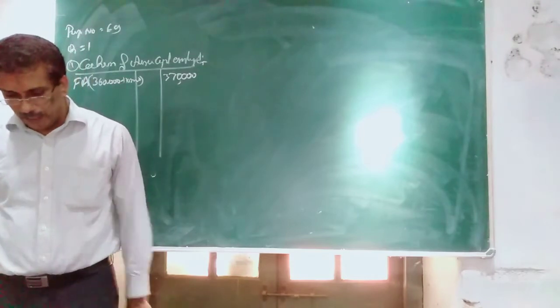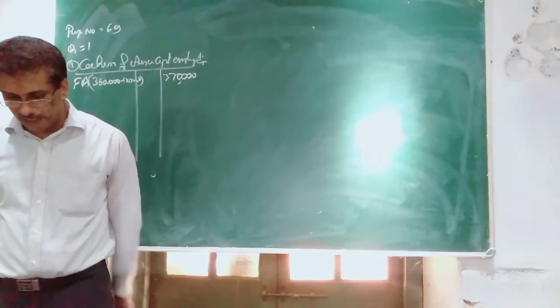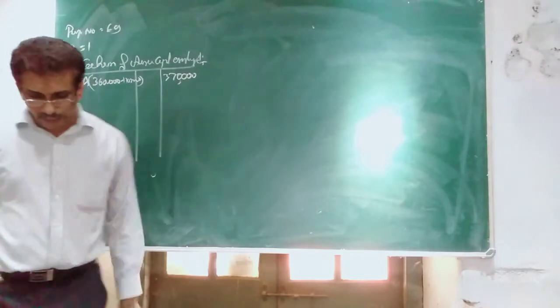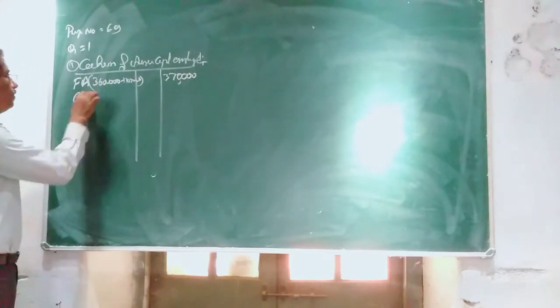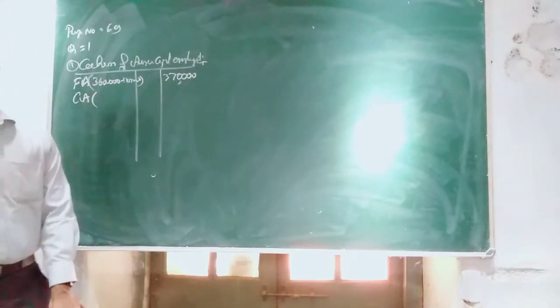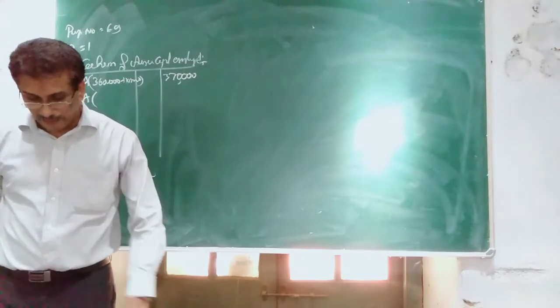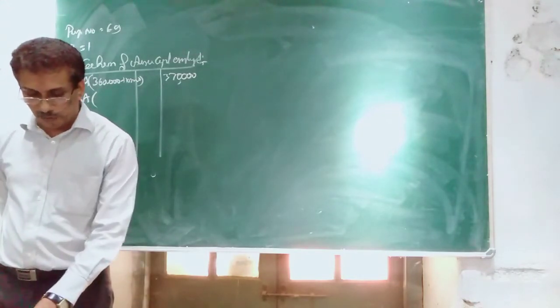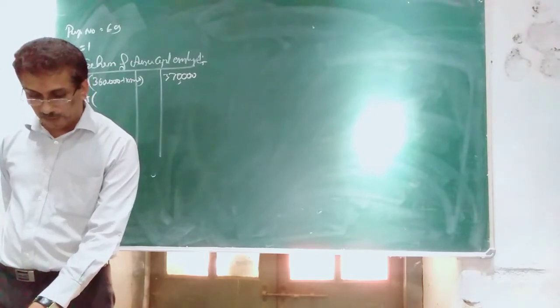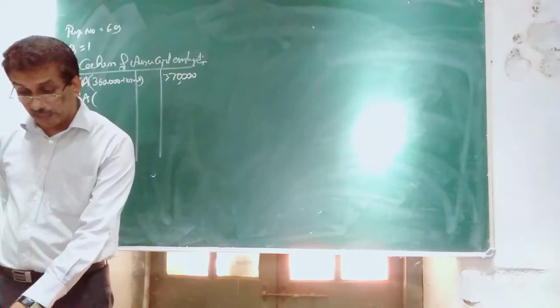Next one, investment cannot be taken, that is the 5% government bond. Next one is current assets. Yes, you should take current assets. Current assets are given as 2 lakh, but the adjustment says the current assets are 5,000 more.